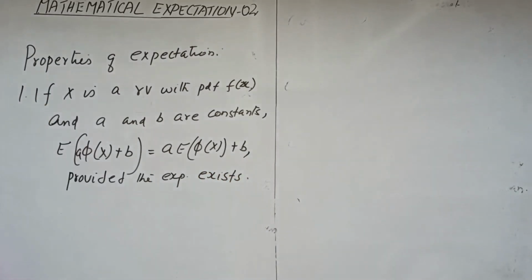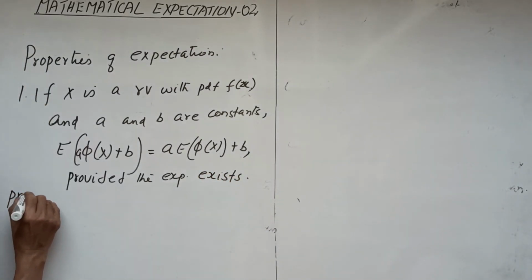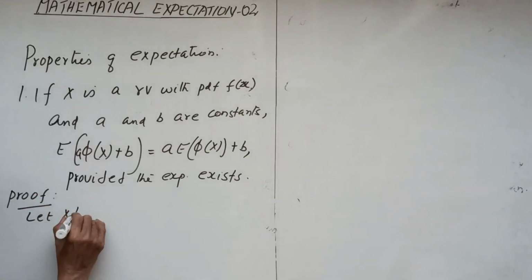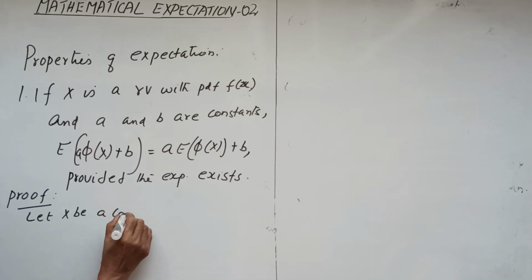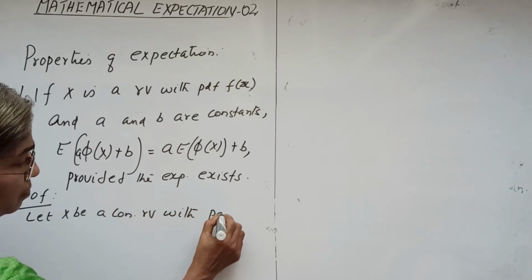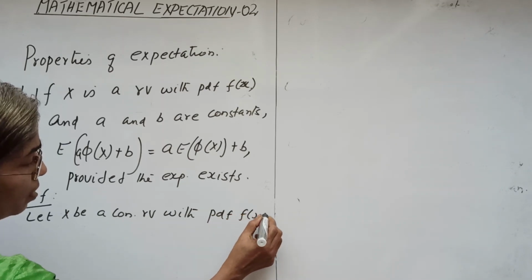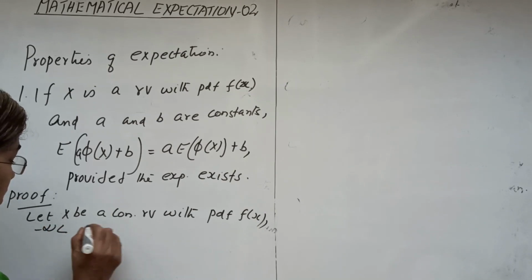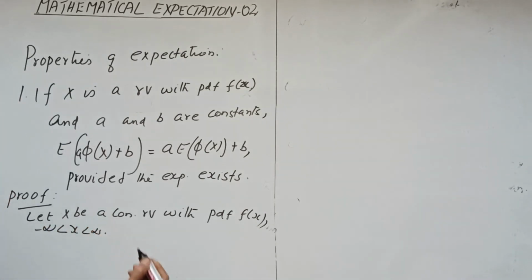Okay, for the proof we consider the continuous case. So let x be a continuous random variable with the PDF f of x, and assume the interval minus infinity less than x less than infinity.